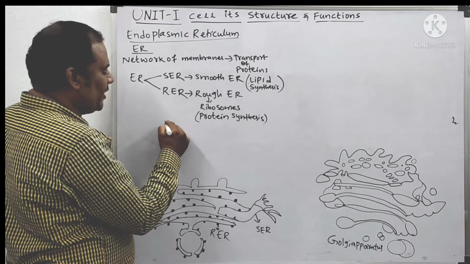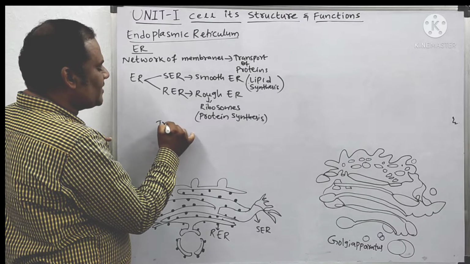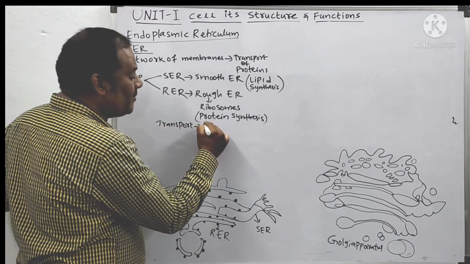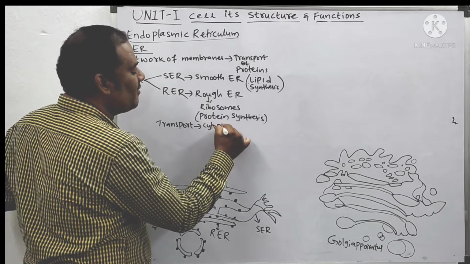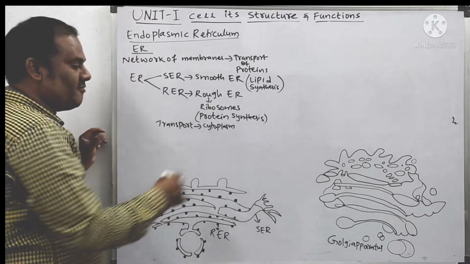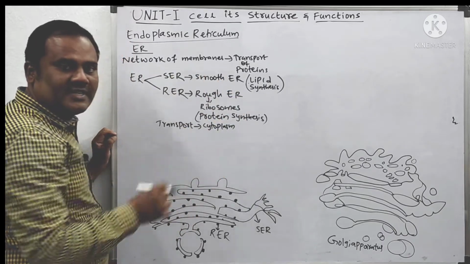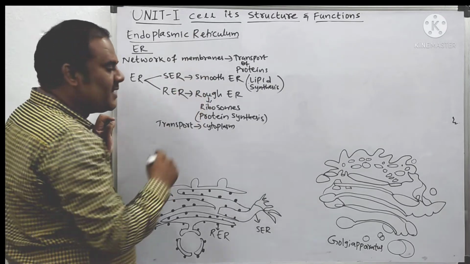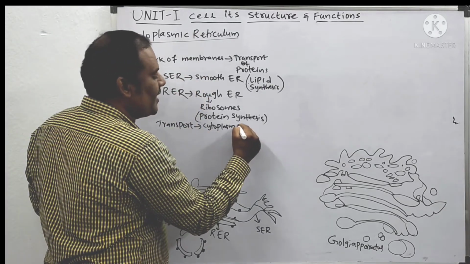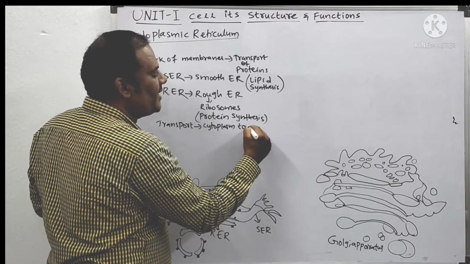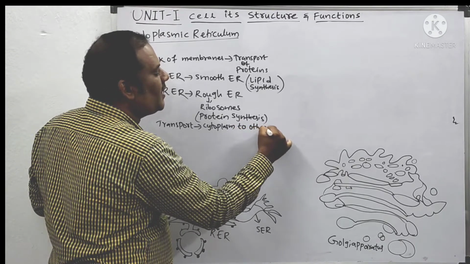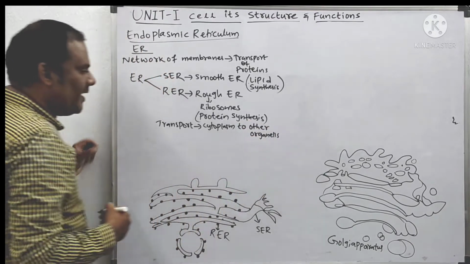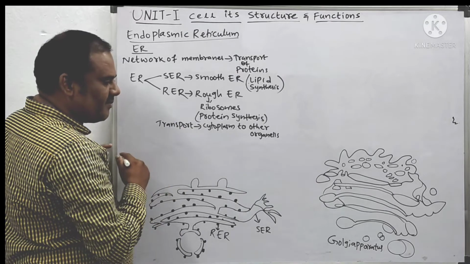Especially the rough endoplasmic reticulums are useful for transporting substances. From where? From the cytoplasm, from the various regions of the cytoplasm. They collect the proteins and transport them to the various other organelles. That is the main duty of this.